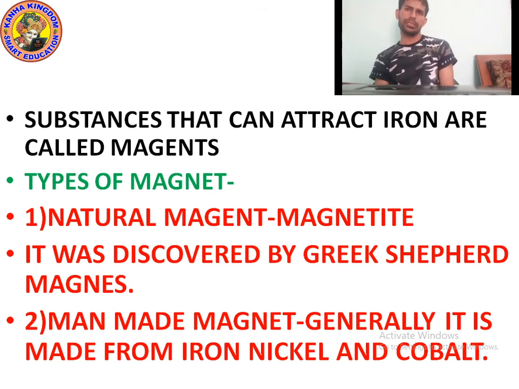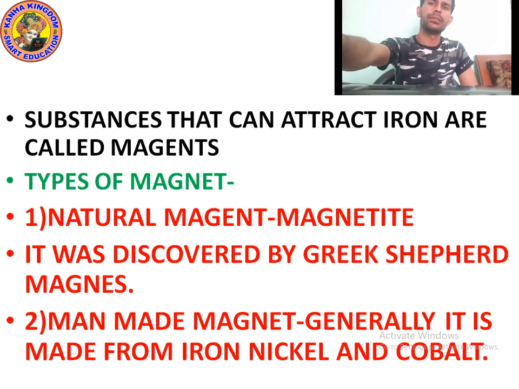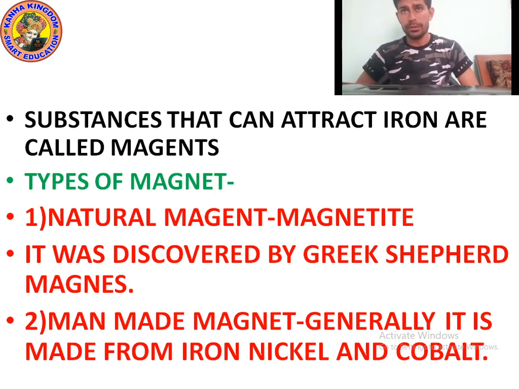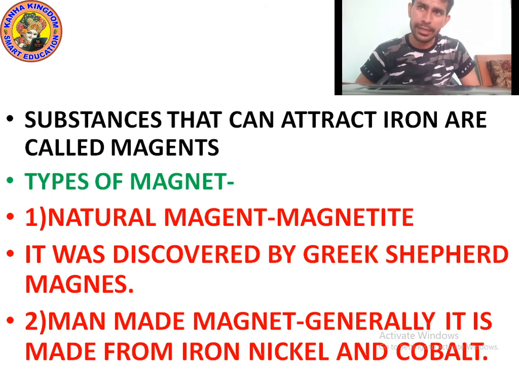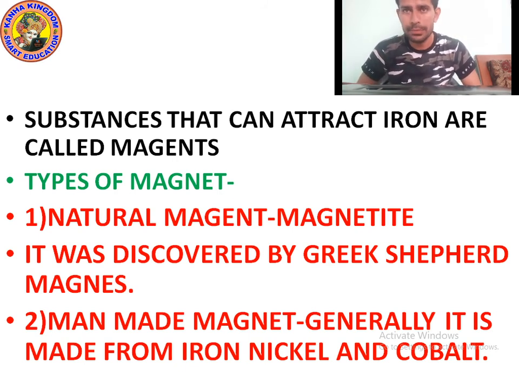So the first question is, what is a magnet? Kids, substances that can attract iron are called magnets. Yes, substances that can attract iron are called magnets.